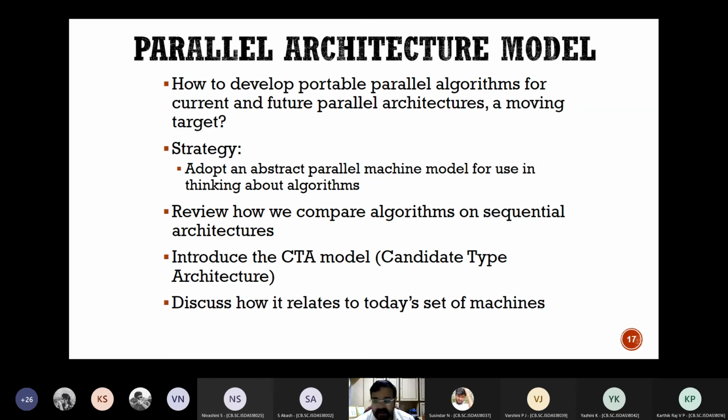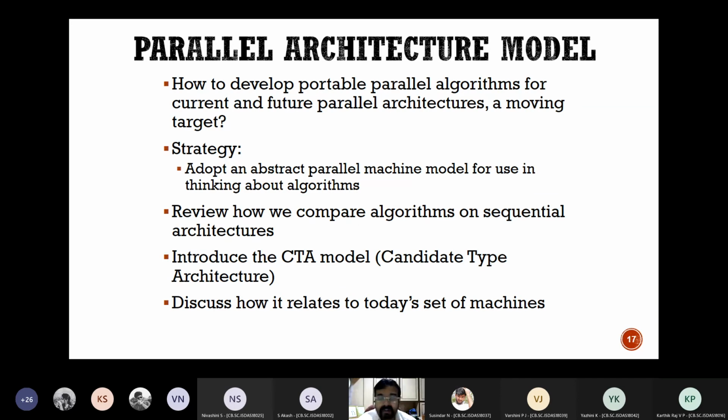Suppose I am in computer lab 1, we are having all Pentium machines. But in computer lab 3, we have all AMD machines. Now, sitting in the same campus, if we want to make a cluster or a grid or a supercomputer or a high performance computer, we need all of them to be seamlessly integrated together.